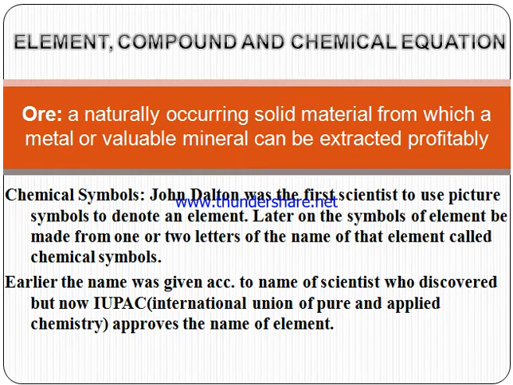IUPAC, a very important full form, please underline it and note it down. IUPAC is the International Union of Pure and Applied Chemistry, which approves the symbol of an element, which is unique.